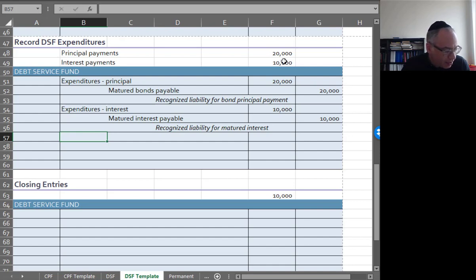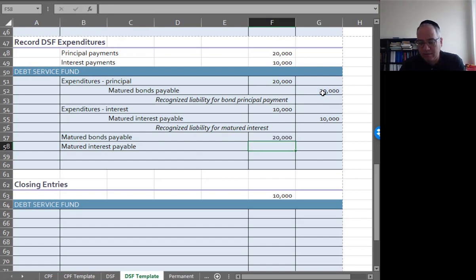And then I'm going to pay it off. So debit matured bonds payable, debit matured interest payable, and the amounts are going to be: matured bonds payable would be $20,000, matured interest payable is going to be $10,000, and credit cash for $30,000.